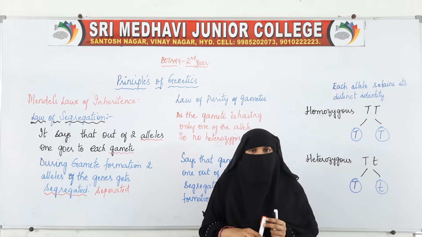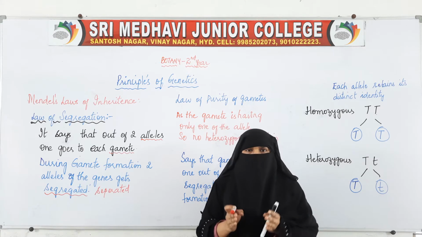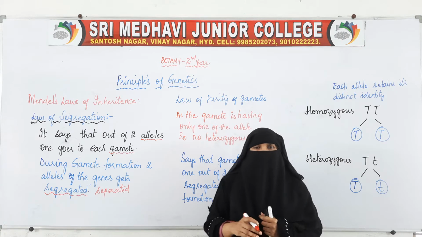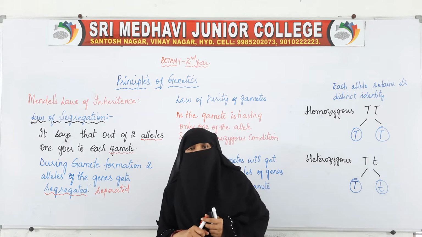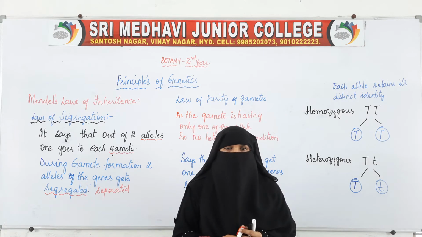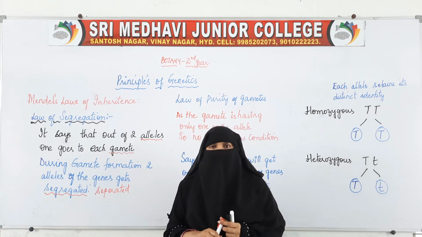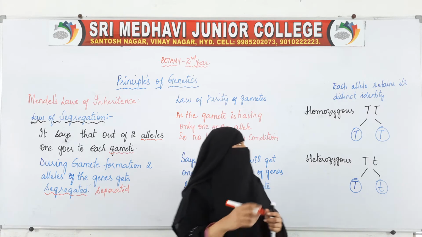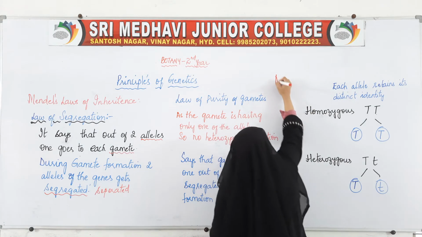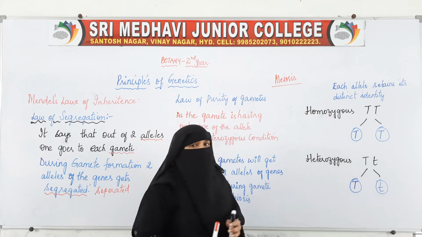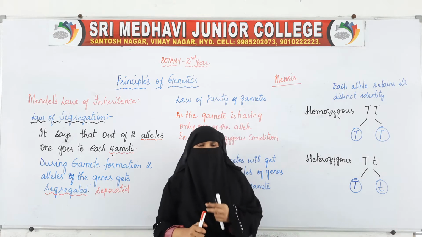For the process of reproduction, for a new organism to be produced, first gametes have to be formed. This gamete formation takes place by meiosis. We have already studied this in 9th class as well as 10th class.